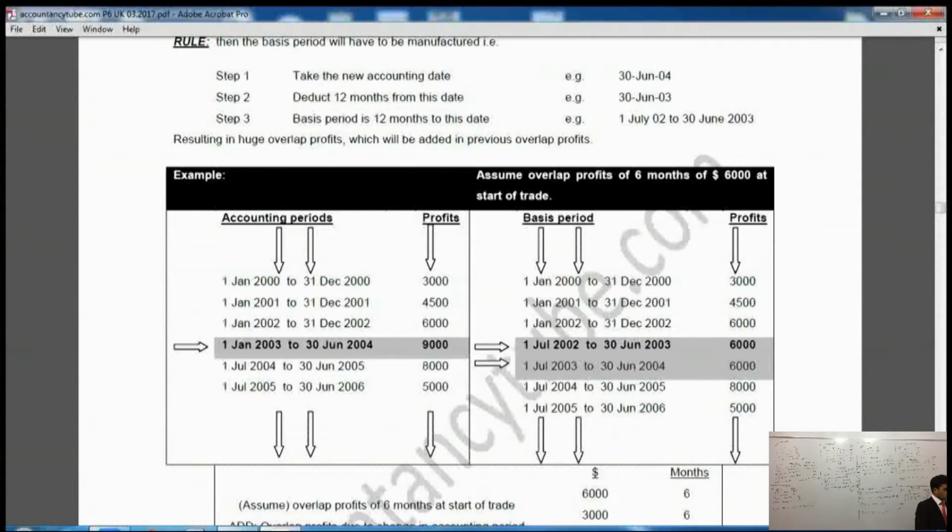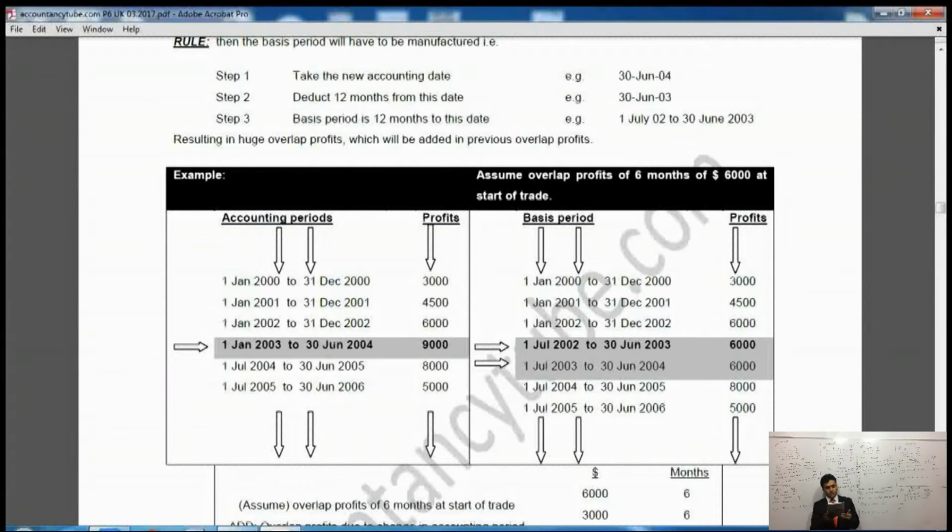Alright. So 1st of July 2002 to 30th of June 2003. Now it says beneath that, resulting in a huge overlap profit which will be added to the previous overlap profits. Now look at the table. Just where I have shaded the area on the left side, from 1st of January 2003 to 30th of June 2004, it says £9,000.